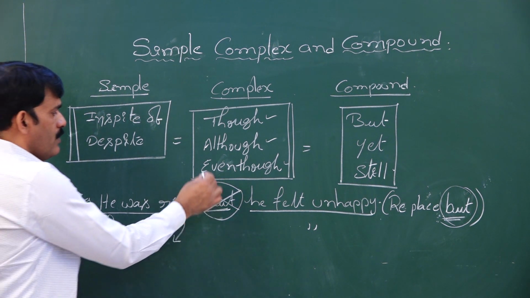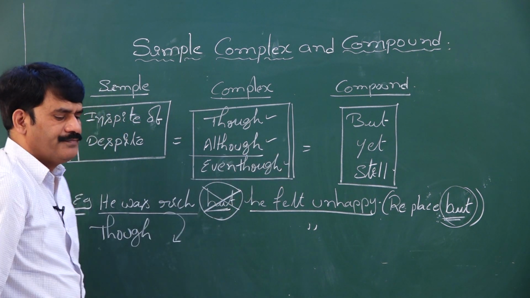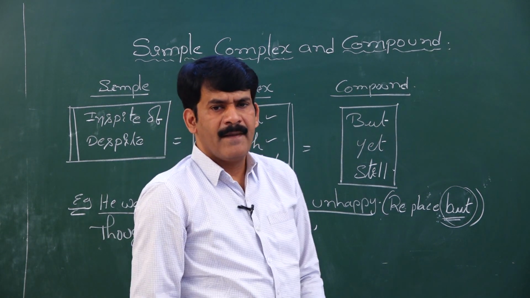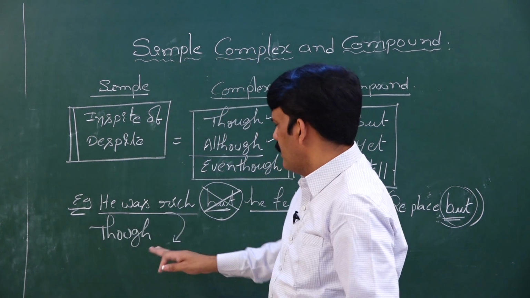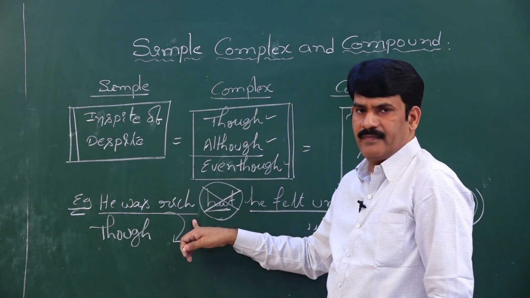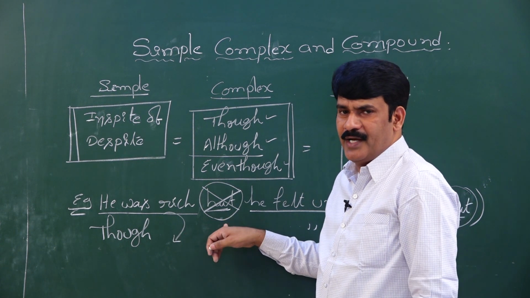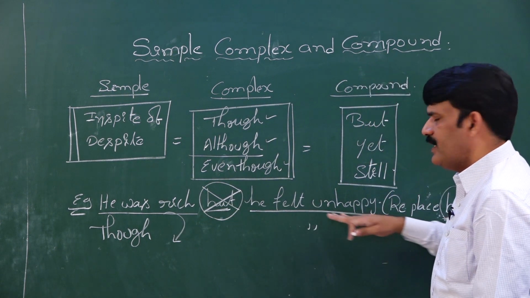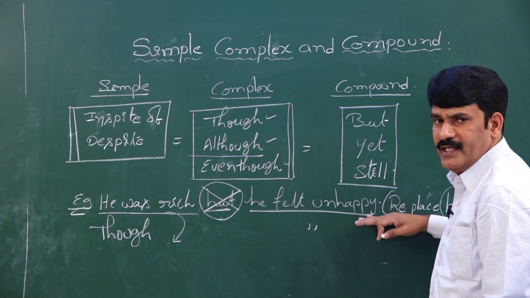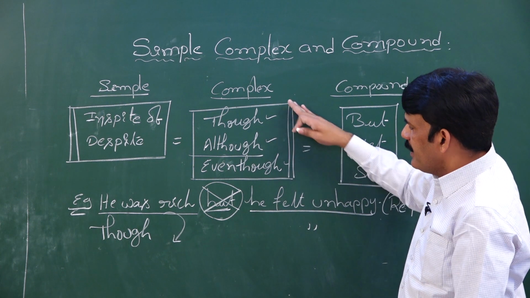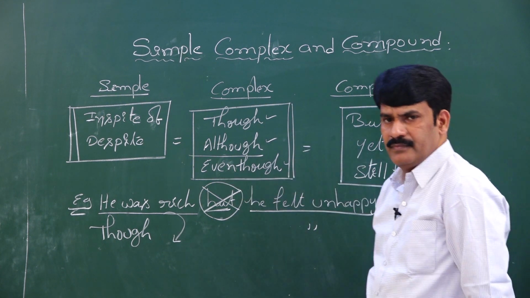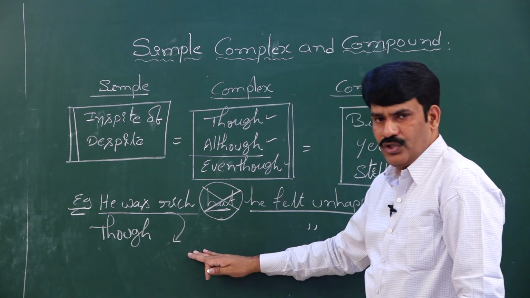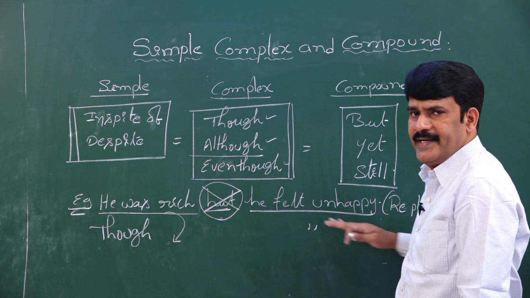Similarly, you rewrite the sentence using although. Simple. You place although in the place of though. Although he is rich, don't use but again. Although he is rich, he felt unhappy. Now, rewrite the sentence using even though. Even though he is rich, he felt unhappy.